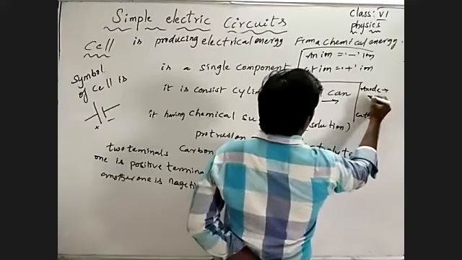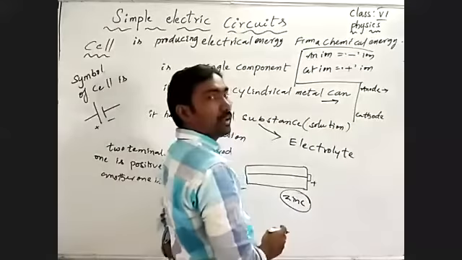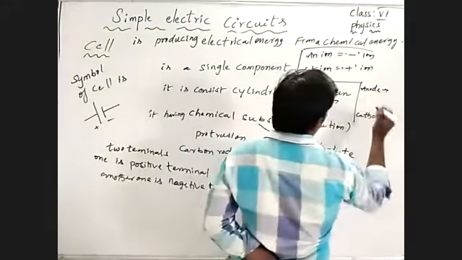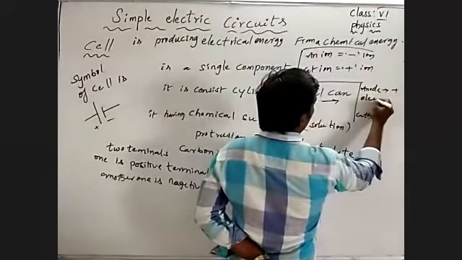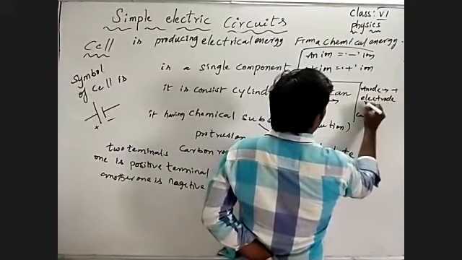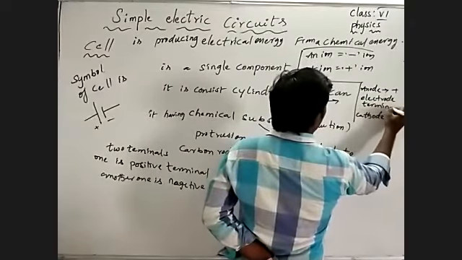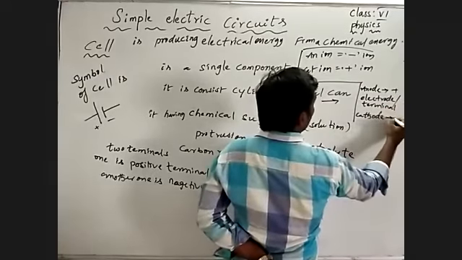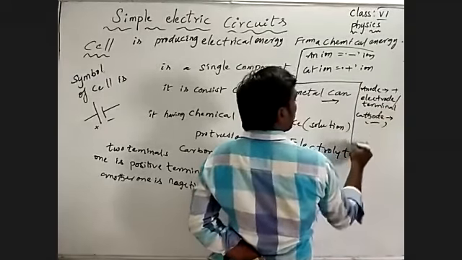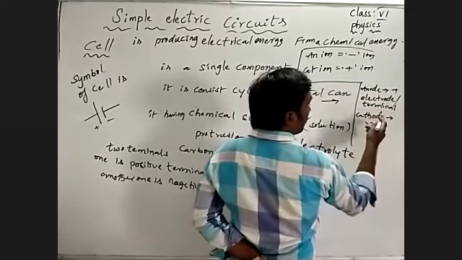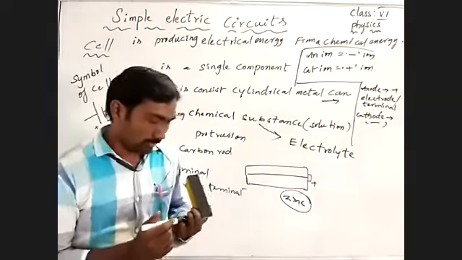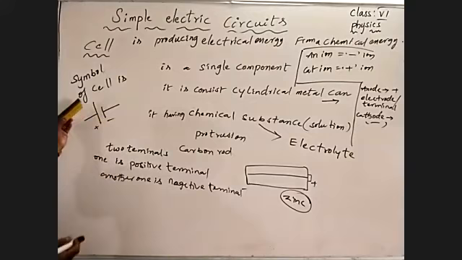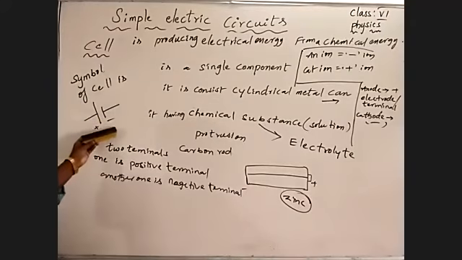Anode is a positive terminal or positive electrode, and cathode is the negative one. So we can say this is the anode and this is the cathode.